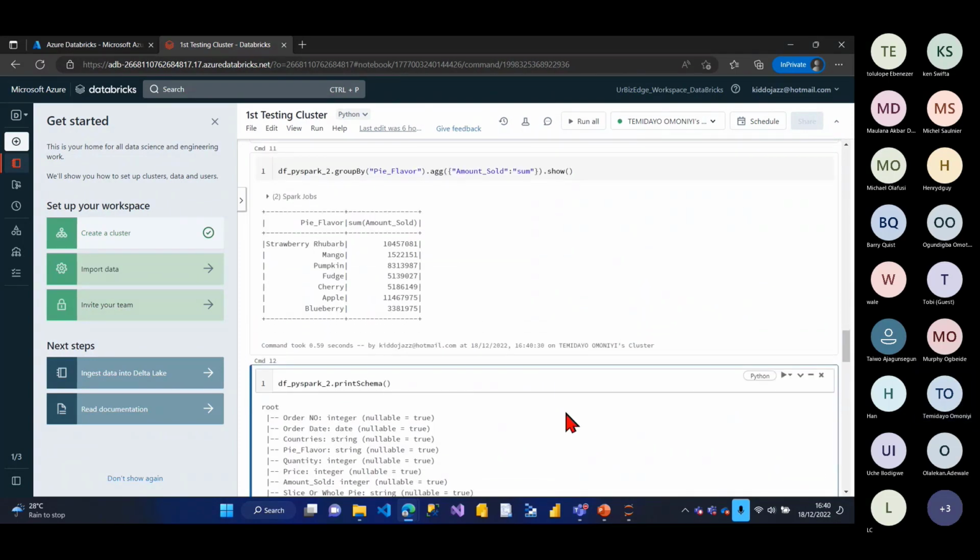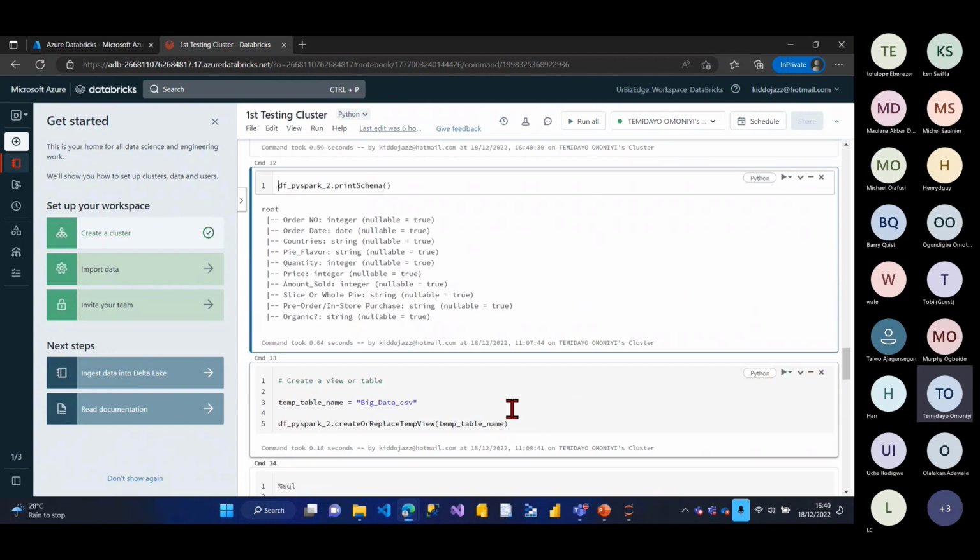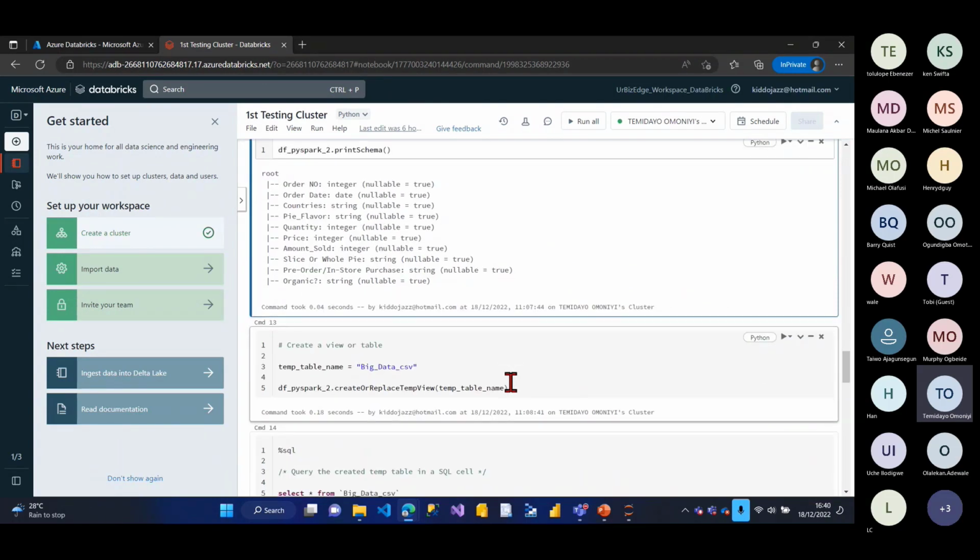Okay, cool. Schema. Another thing is that it also created a temp table for me. What I mean by temp table is that I can actually write SQL code or another programming language. Remember, I'm in a Python environment. So if I want to write SQL, what it has done for me is create a temp table. The name of the temp table is big_data_csv. So that's a temporary table for me.